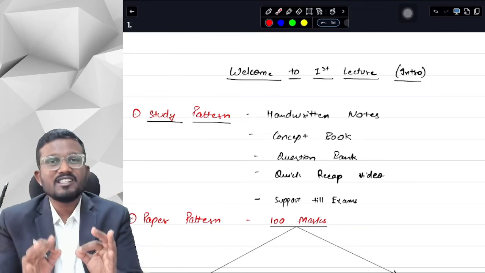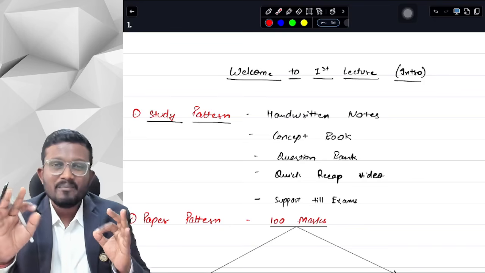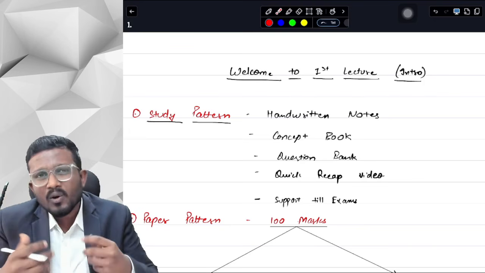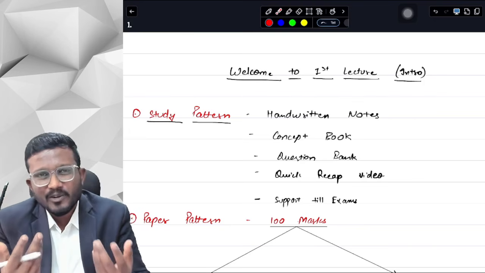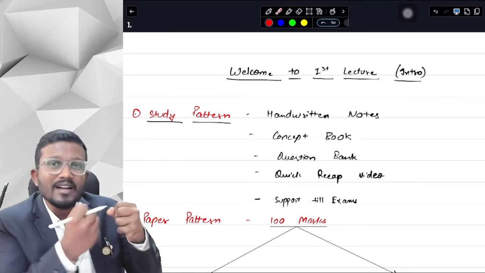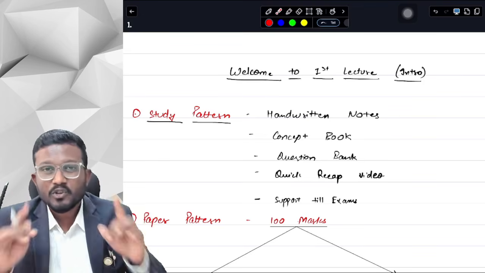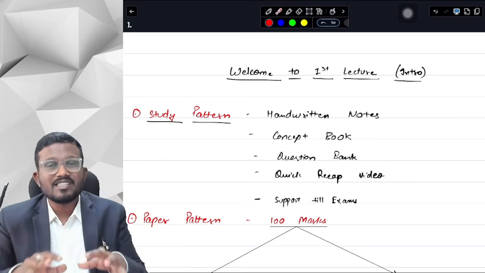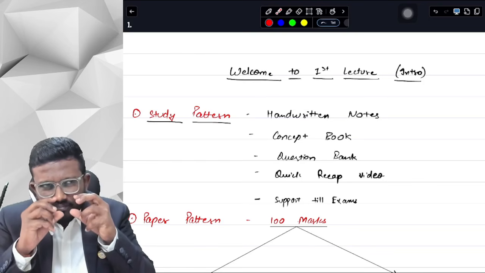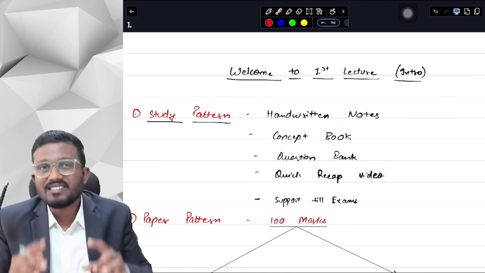So this lecture is going to be the most important lecture for starting your CA Final Audit journey, because what happens is, in our over-smartness or because of our attitude, we just forget or we just avoid the basics. And if we avoid the basics and start from the advanced level, then there is no use. So you will have to understand the basics first. I will definitely be a bit fast paced, but yes, you will have to understand the basics first.